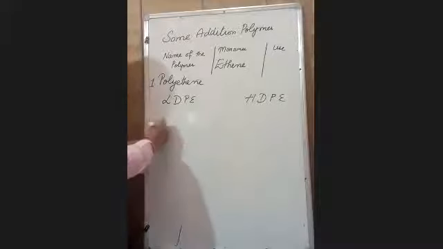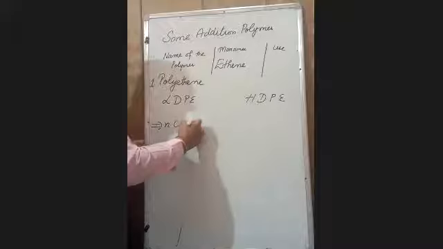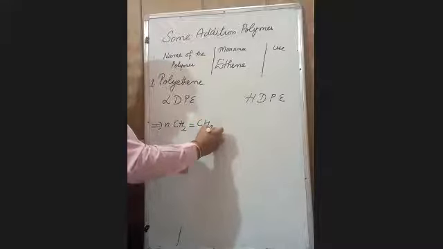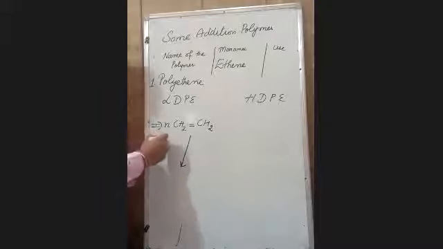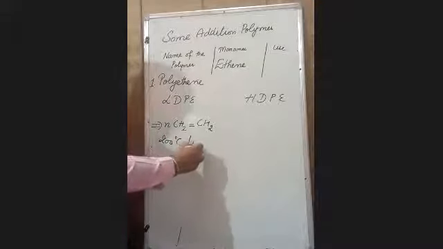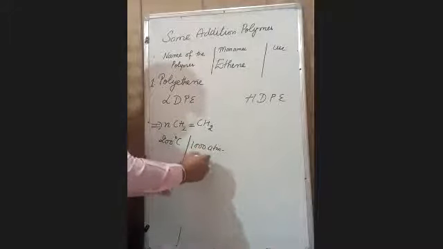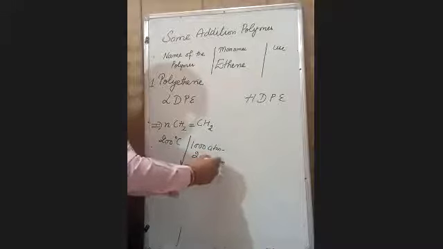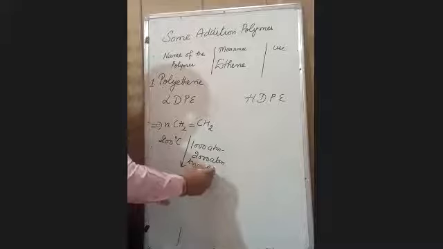For example, if I am taking n number of ethene molecules and the reaction temperature is around 200 degrees Celsius and pressure is around 1000 atmosphere to 2000 atmosphere with traces of oxygen in it.